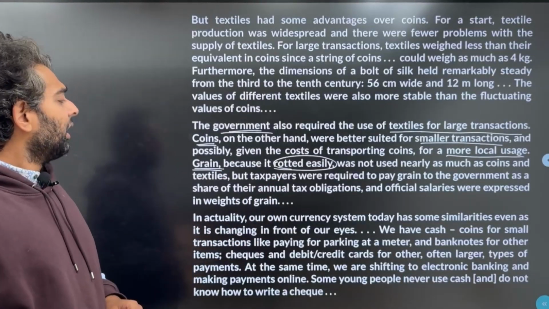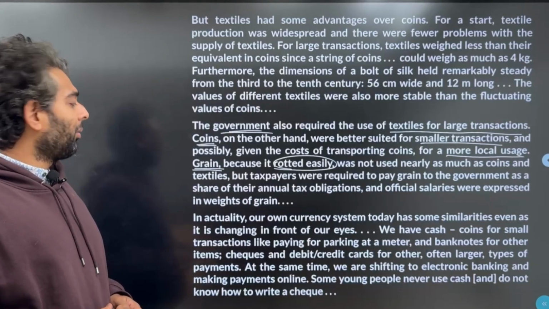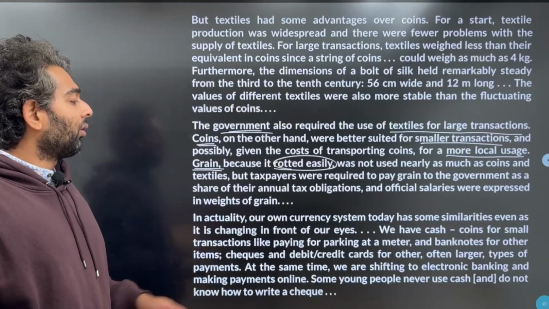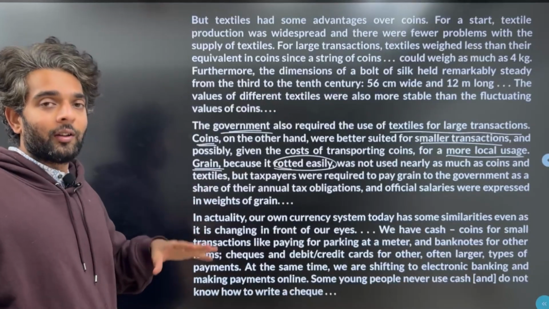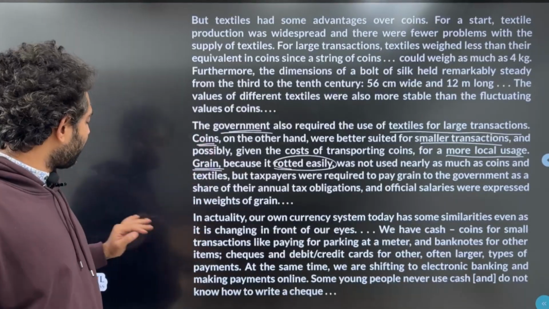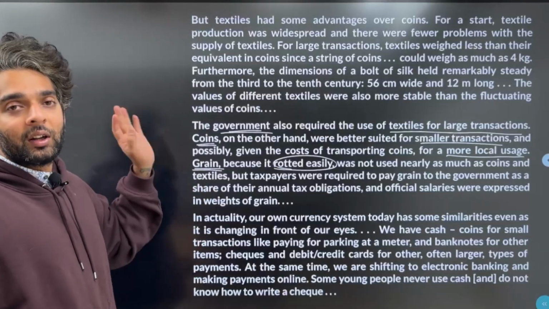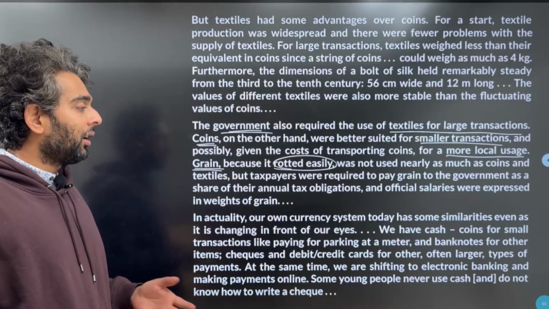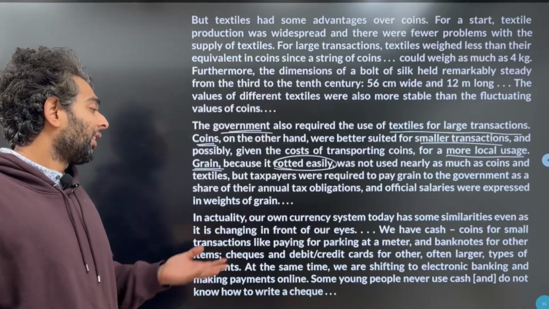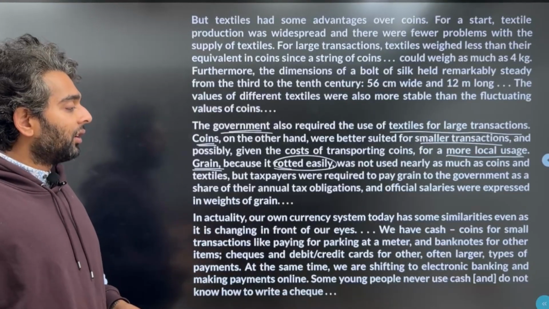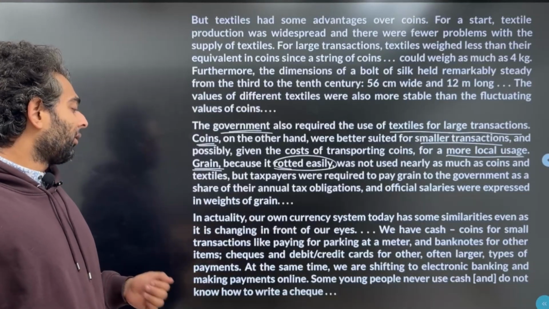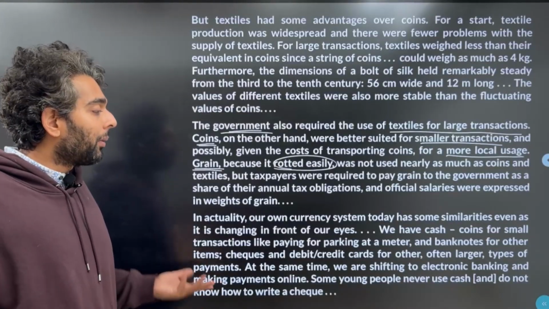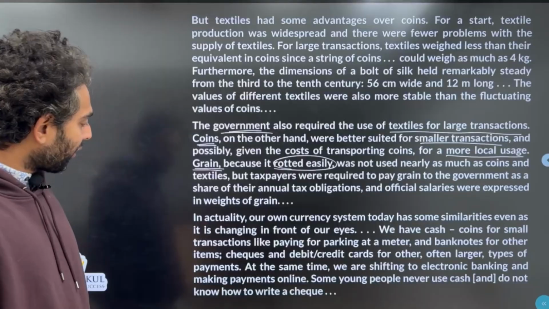In actuality, our own currency system today has some similarities, even as it is changing in front of our eyes. So our currency system is changing, and yet still it has some similarities to what has been presented in the Tang dynasty. We have cash, coins for small transactions like paying for parking at a meter, and banknotes for other items, checks and debit cards or credit cards for other, often larger types of payments. At the same time, we're shifting to electronic banking and making payments online. Some young people never use cash and do not know how to write a check.